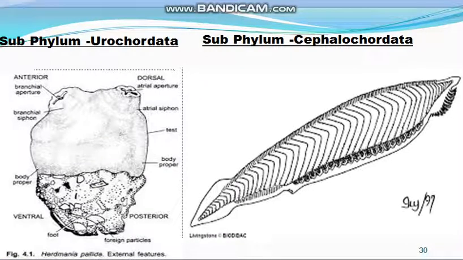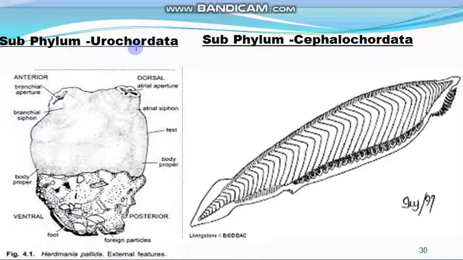First of all, subphylum Urochordata. Uro means tail, and chorda means cord. It means that in the animals belonging to subphylum Urochordata, the notochord is present in the tail portion.